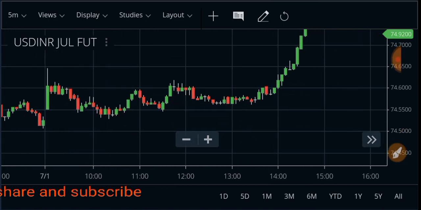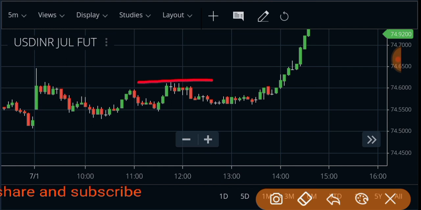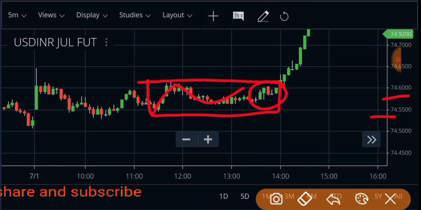Now friends, there is a consolidation phase, right? That is a consolidation phase, you see that, right? Between 74 rupees 60 paisa and 74 rupees 55 paisa, right? There is a range bound market, and then we got a breakout because there is a bullish formation candle. First we have an inverted hammer candle, then we got a bullish candle, then previously we got two bullish candles, highly bullish recommended candles, then we got a sharp breakout, right?